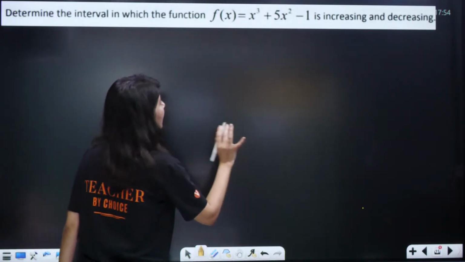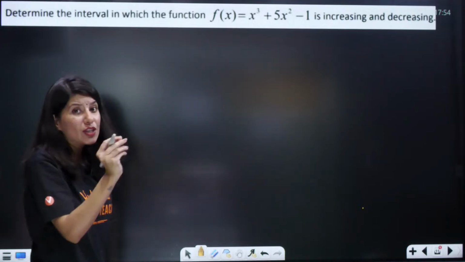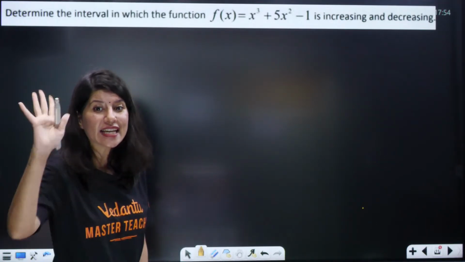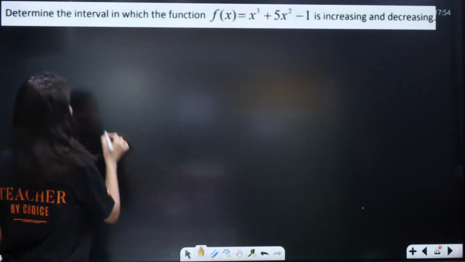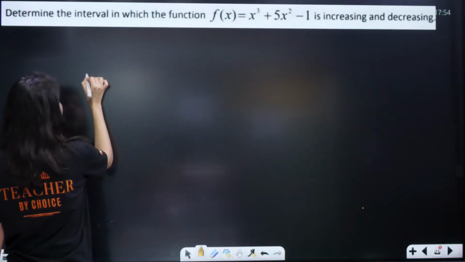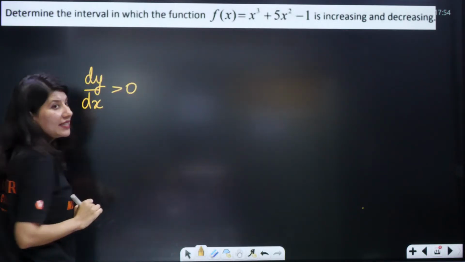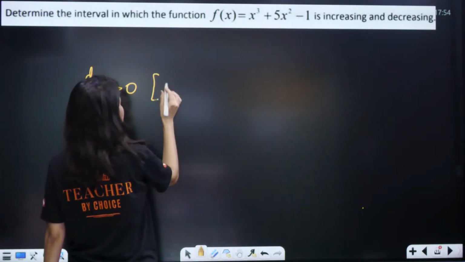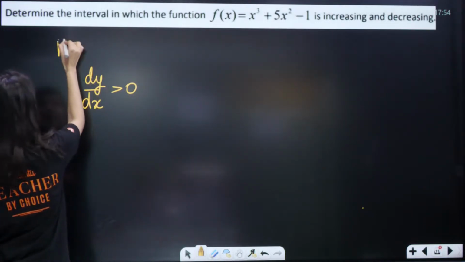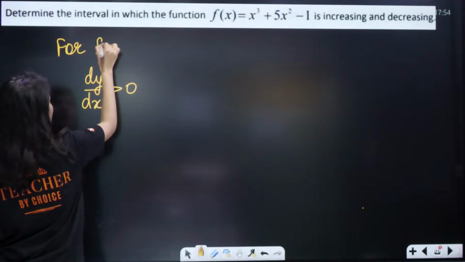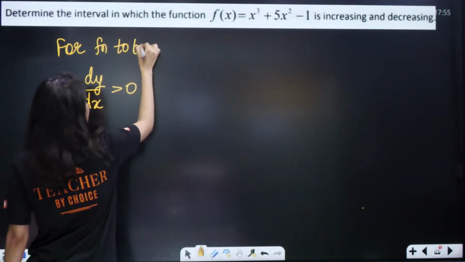Alright. So whenever you get any question that talks about increasing and decreasing, tell me in the chat box what to do. All you have to do is check the condition: dy by dx greater than 0 is the condition for a function to be increasing.